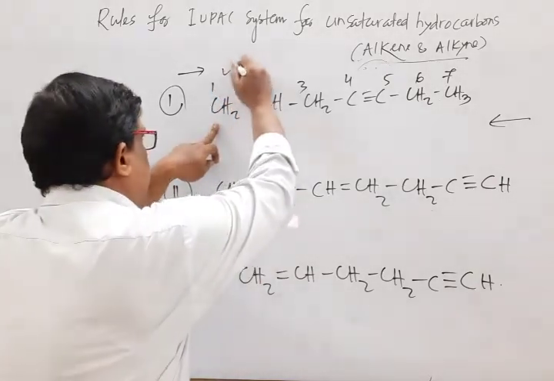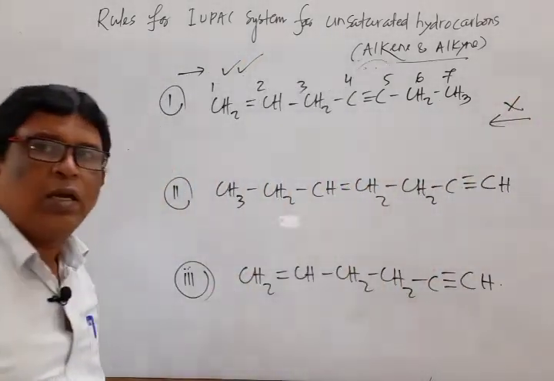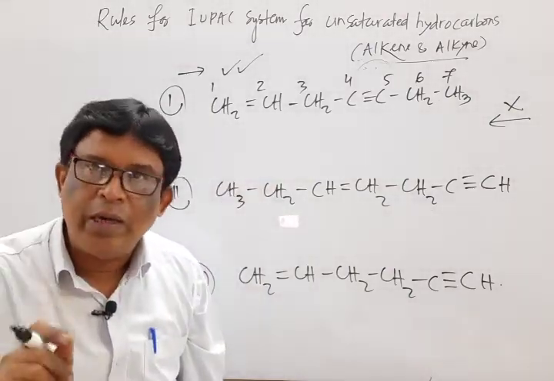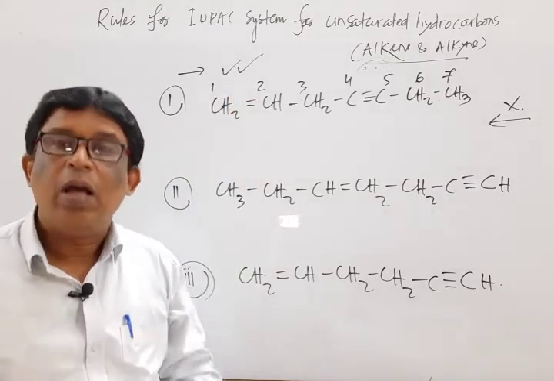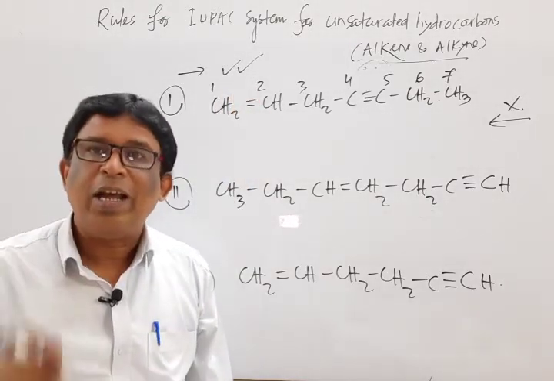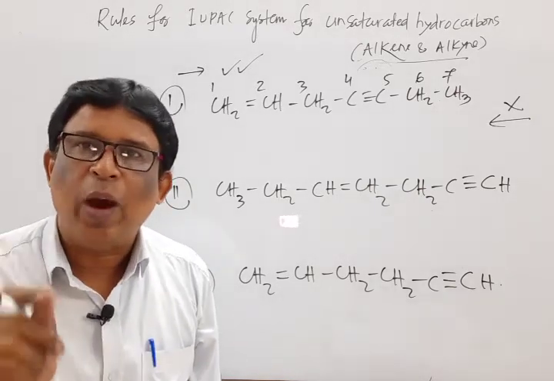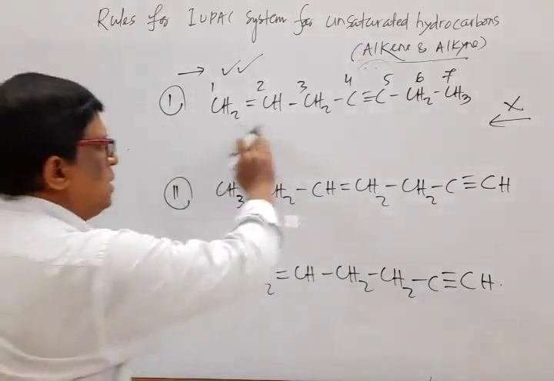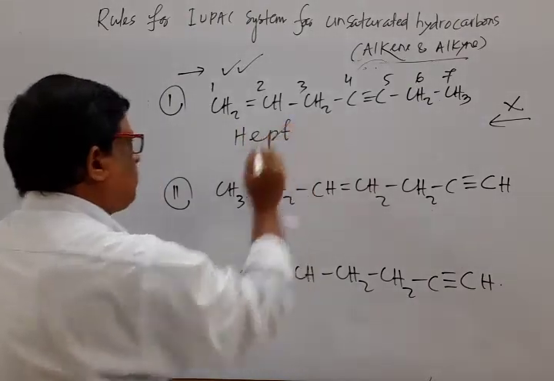So this one is correct, this one is not correct. That means while numbering, higher priority is given to any, but important thing, remember that while naming, priority is given to yne.